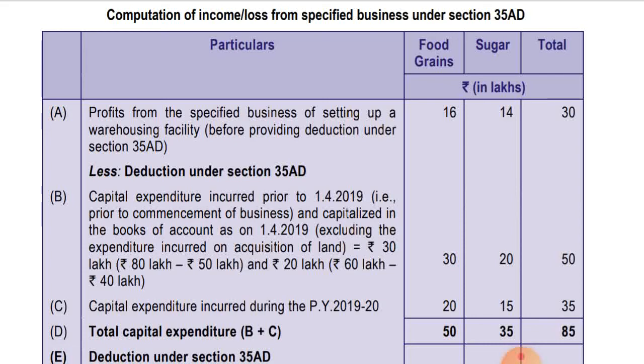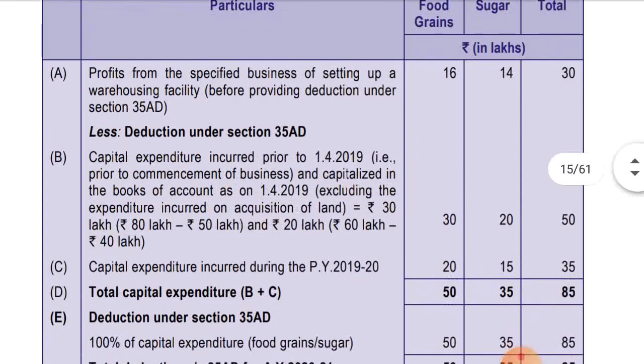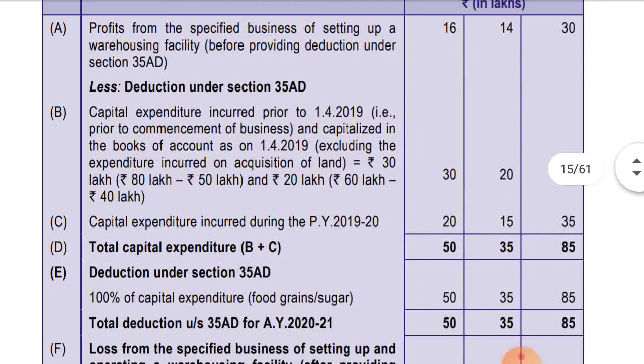Okay, and capital expenditure which was incurred during the previous year 1920 was 20 lakhs and 15 lakhs was given. So total is 35 lakhs. So total capital expenditure is B plus C, that is 50 lakhs and 35 lakhs respectively, and total is 85 lakhs. Okay, so 100% deduction, that is 50 lakhs and 35 lakhs, 100% deduction will be allowed.